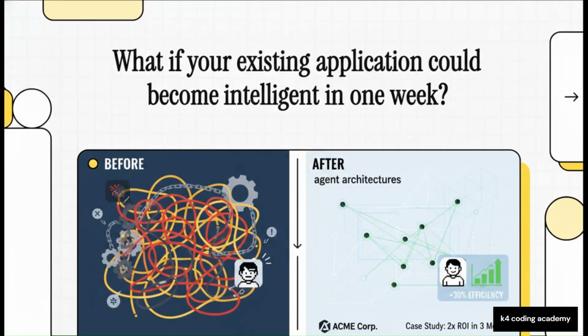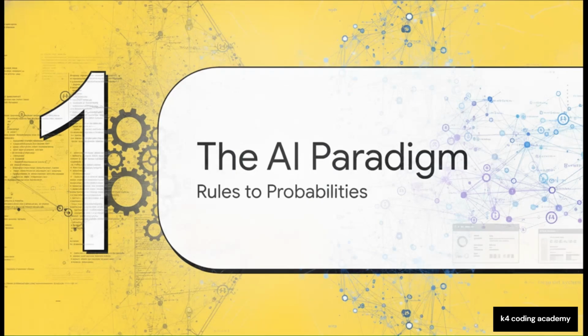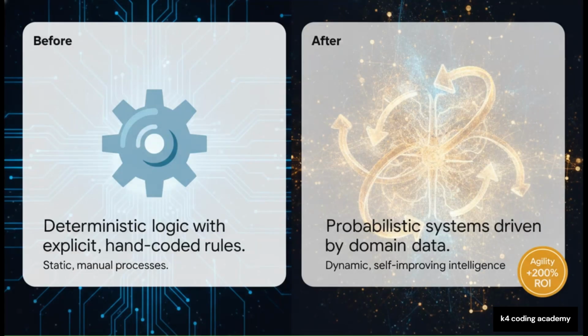Welcome to today's explainer, integrating AI into existing apps. Part 1. The AI architecture paradigm, moving from rules to probabilities. Okay, let's dive into this. Today, we're tracking a super fast-paced history to really demystify enterprise AI.